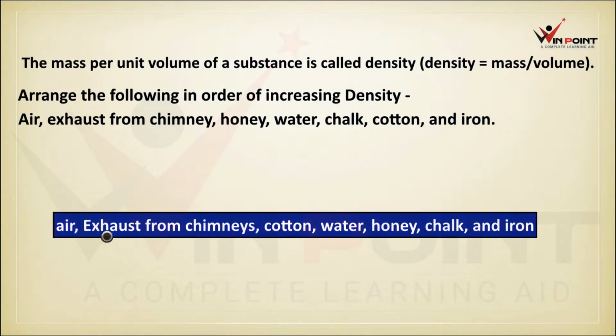So the first one is air, and exhaust from chimney has some impurities, so it will have more density compared to air. And cotton, water, honey, chalk and iron. Iron has more density because it is a solid. Chalk is also solid, but there are gaps between the particles compared to iron.